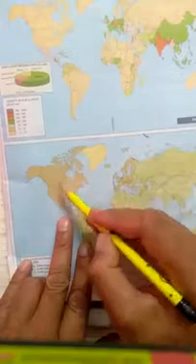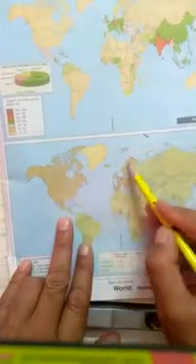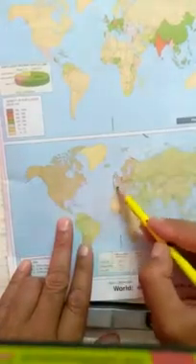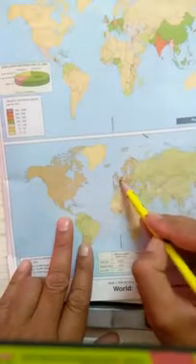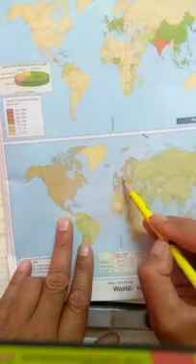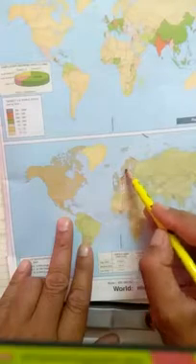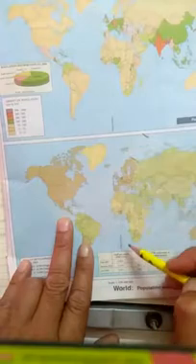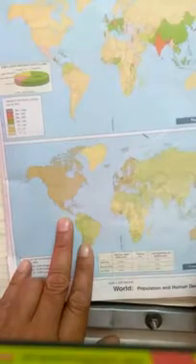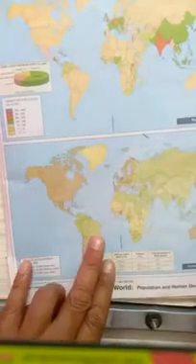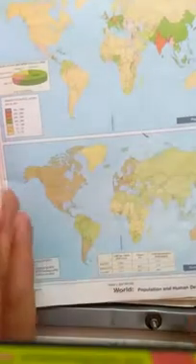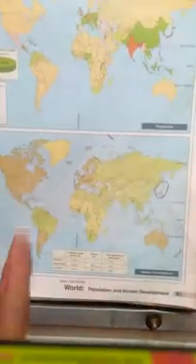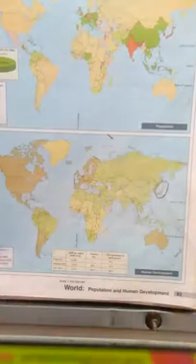For example, in the North American countries of USA, Canada, in Europe, England, France, Germany, Portugal, Denmark, Norway, Sweden, Finland, in all these countries, and even Japan in Asia, in Oceania, Australia and New Zealand, workforce is more in secondary sector and tertiary sector.